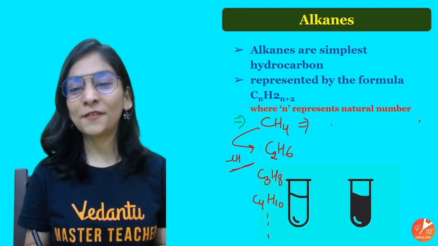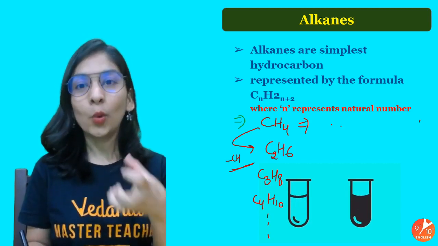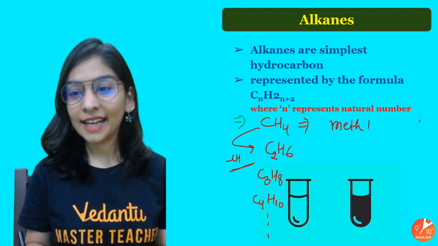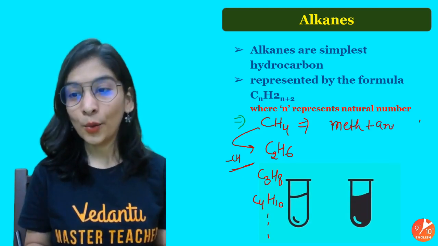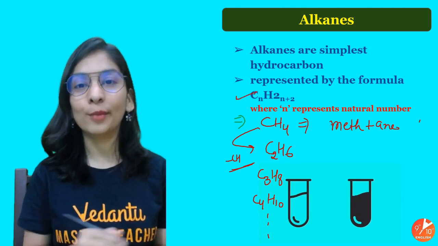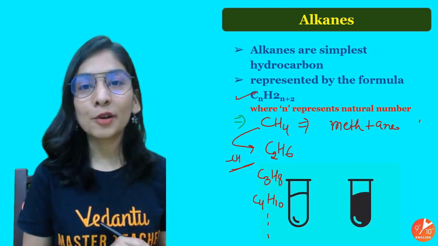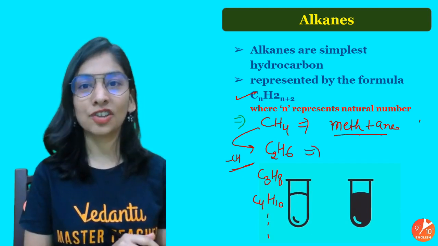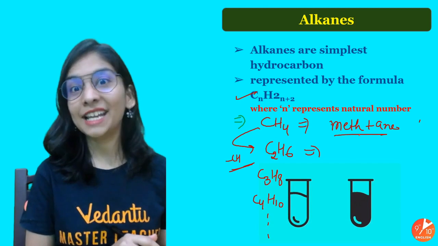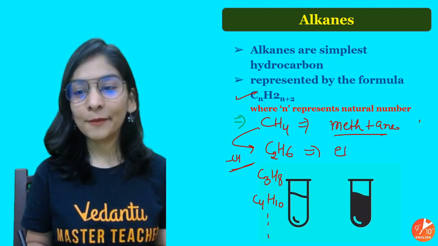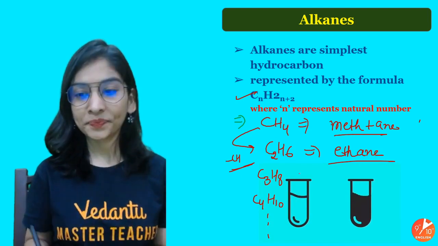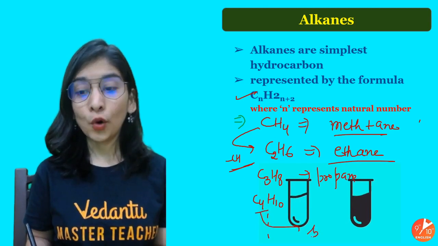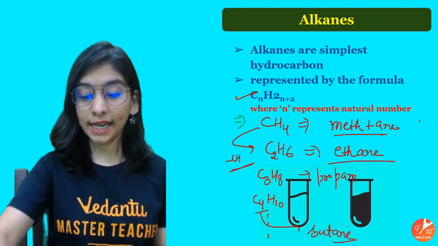For one carbon we use a word root, that's meth, and as I told you, a suffix ane. Why ane? Because that's following a formula of alkane. So the very first member of the alkane family is methane. That's there in your CNG, compressed natural gas, that we use as a fuel, 95% methane. For two carbon we use eth, and following an alkane formula we'll end it with ane. Ethane, then propane. For 4 carbon we use but, so butane, and so on.